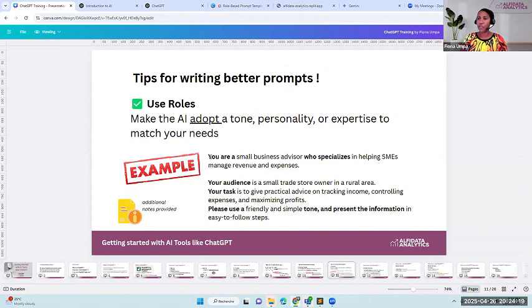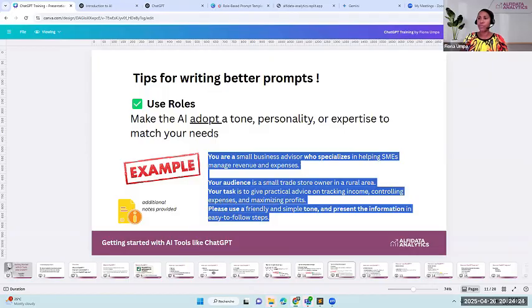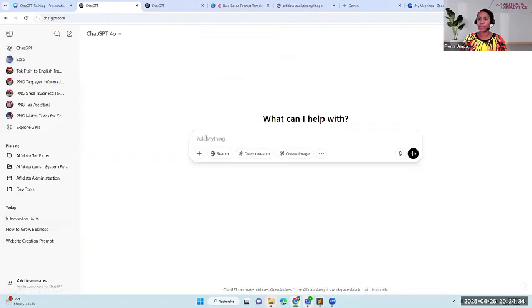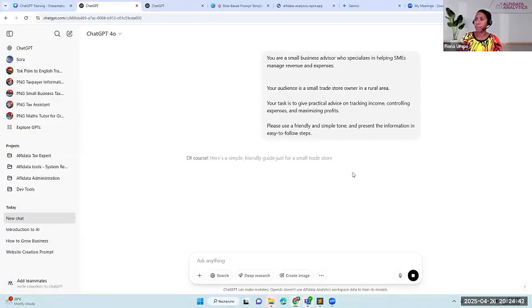Okay, so if I get this prompt here, I'll go back to my ChatGPT application. And as always, because it's a new topic, I'm going to create a new chat window for that. Okay, and I'll paste it in here. And let's see what the AI is going to give back to us.